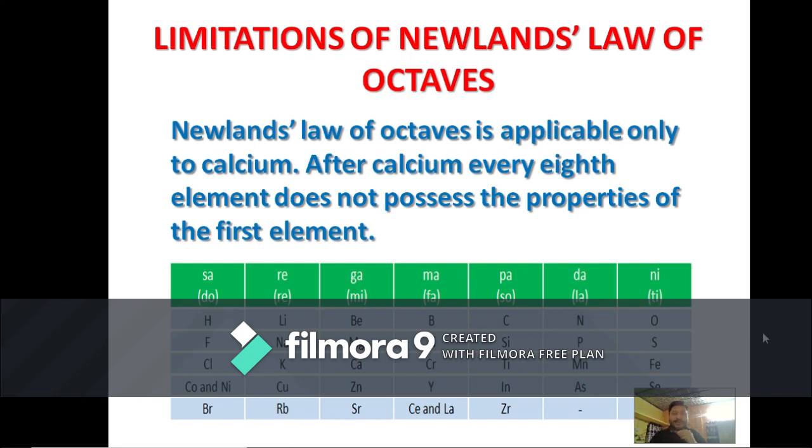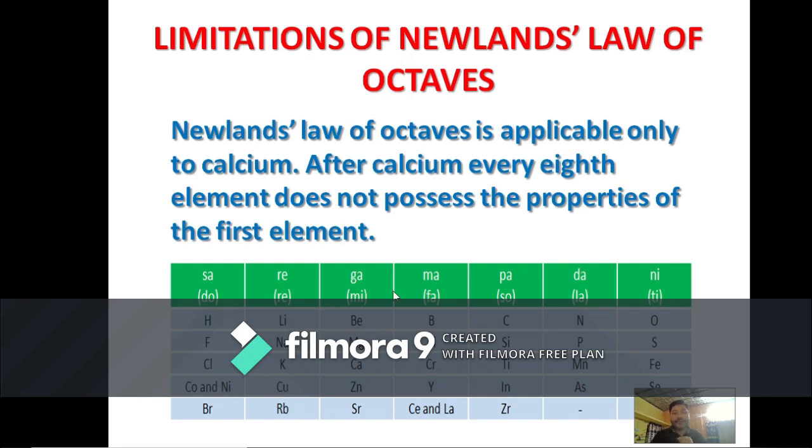So you can see this is a section from Newland's law, Newland's octaves. So this is the note Sa. Under these notes, hydrogen, fluorine, chlorine, cobalt, nickel and bromine are there. Similarly, these are the other notes. Under the note Re, the elements present are lithium, sodium, potassium, copper, and rubidium.